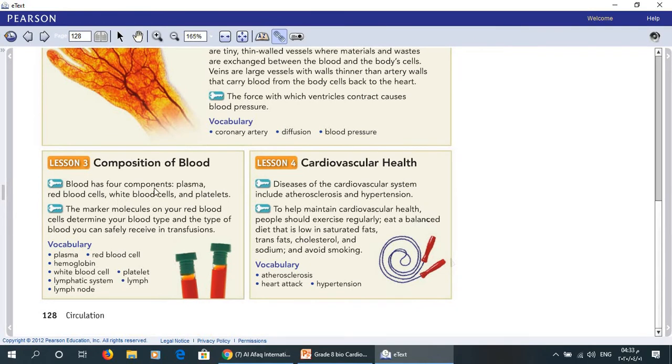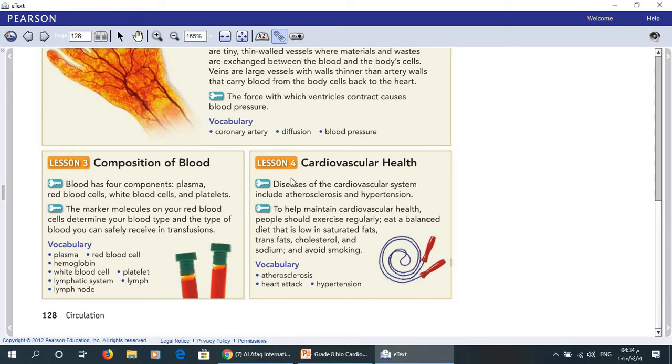In lesson 3, we studied the components of the blood and the blood type and the function of each component. Blood has 4 components: plasma, red blood cells, white blood cells, and platelets. The marker molecule on your red blood cell determines your blood type and the type of blood you can safely receive in transfusion. So vocabulary: plasma, red blood cells, hemoglobin, white blood cells, lymphatic system, lymph nodes, platelets, and lymph.